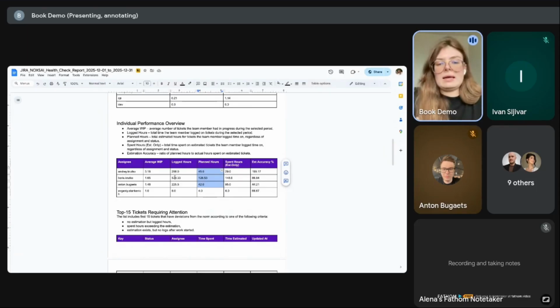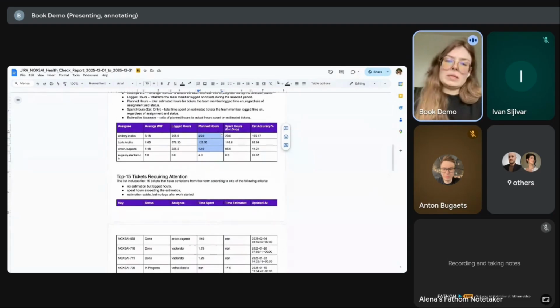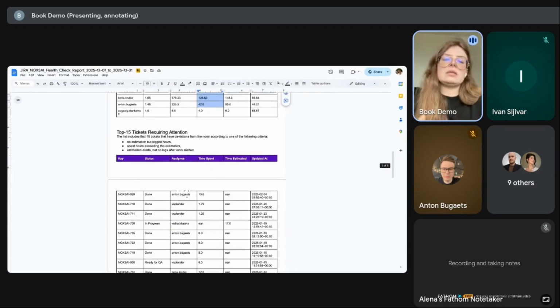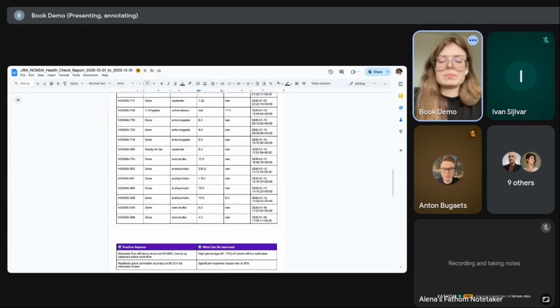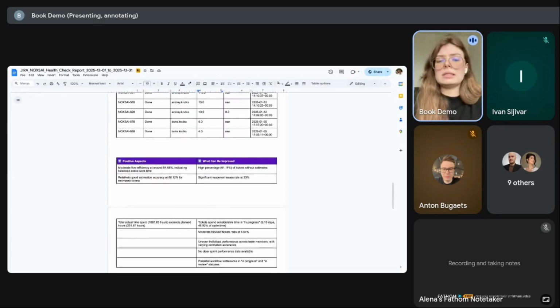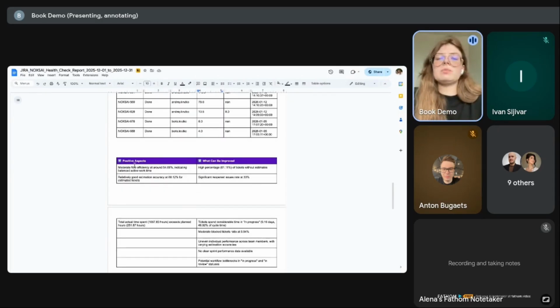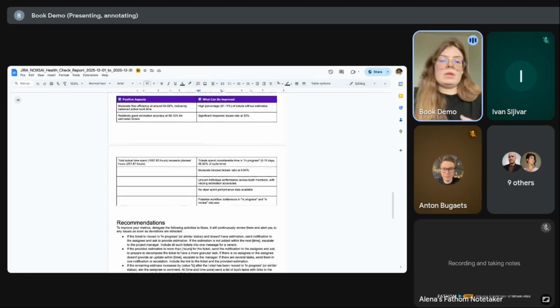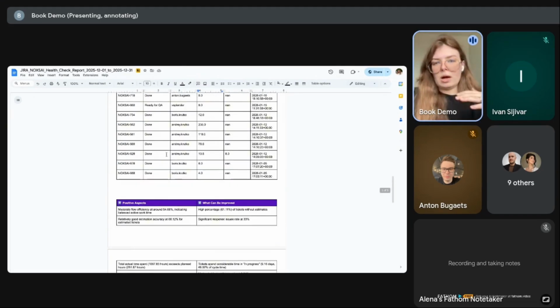And for sure, here it's clear at first sight where we have problems and what we should adjust. If we scroll a bit down, yeah, this is the top of items that should attract my attention, what I should investigate and maybe resolve with my team. Next are the positive aspects and aspects that can be improved generally. That is fine. That aggregates everything that we saw above.